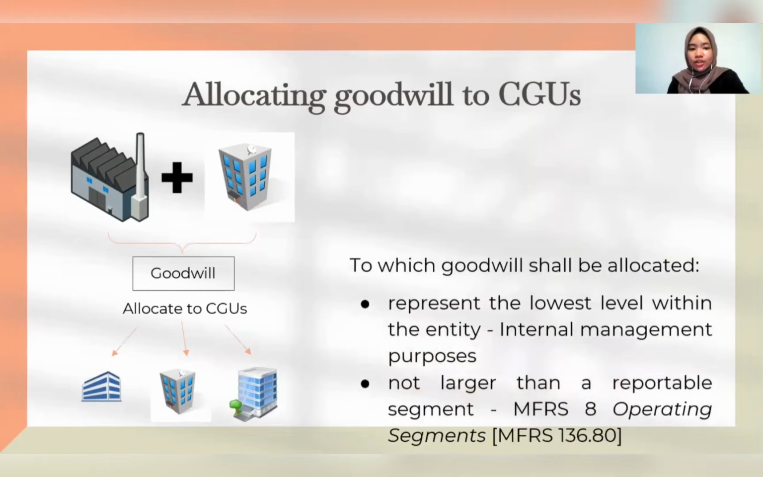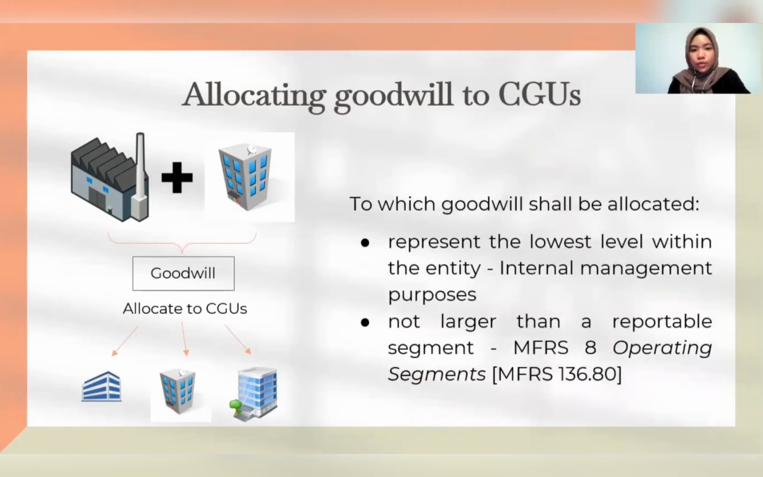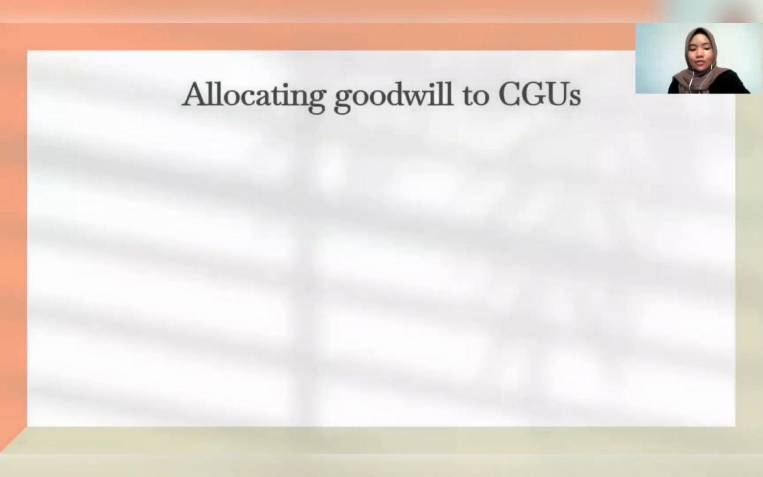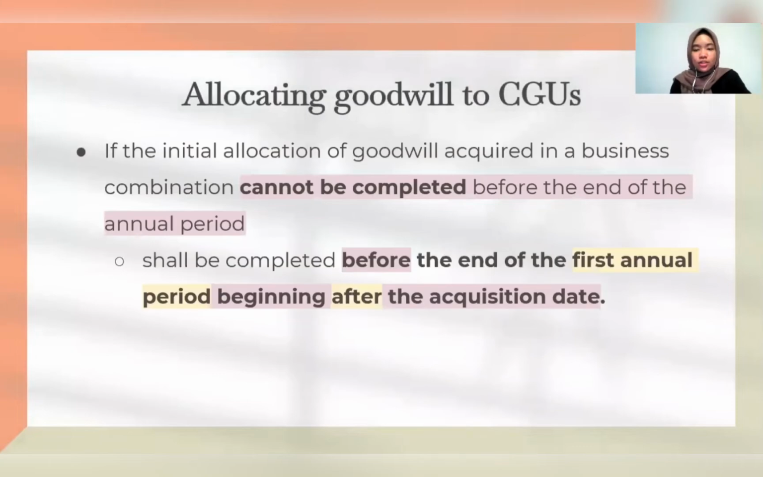Each unit or group of units to which the goodwill is allocated represents the lowest level within the entity at which the goodwill is monitored for the purpose of internal management, but it is not larger than a reportable segment. However, if the initial allocation of goodwill acquired in a business combination cannot be completed before the end of the annual period, it should be completed before the end of the first annual period beginning after the acquisition date.